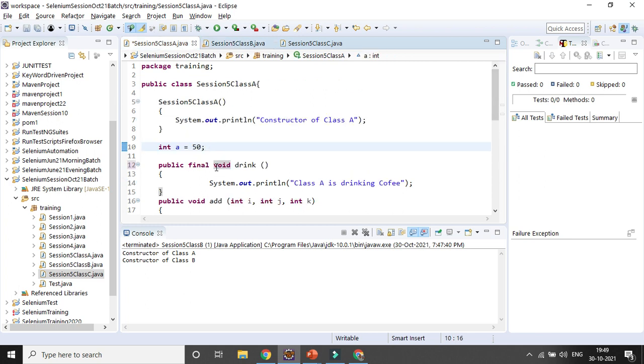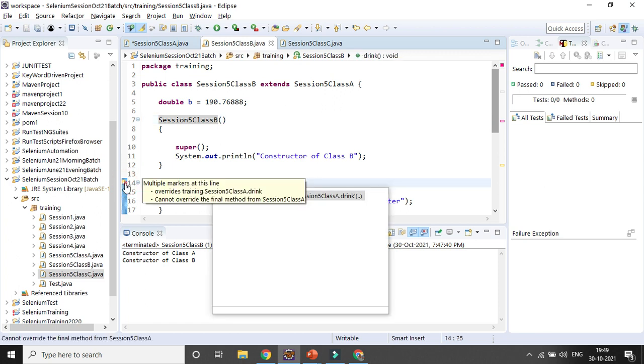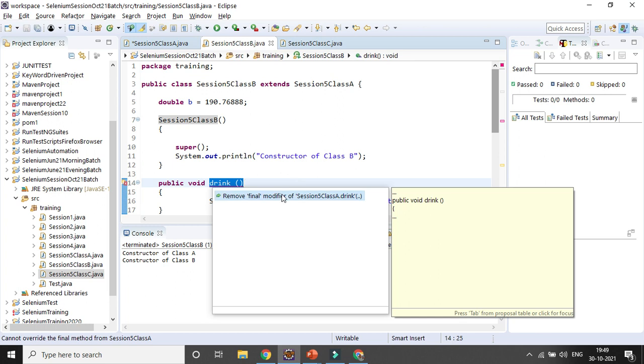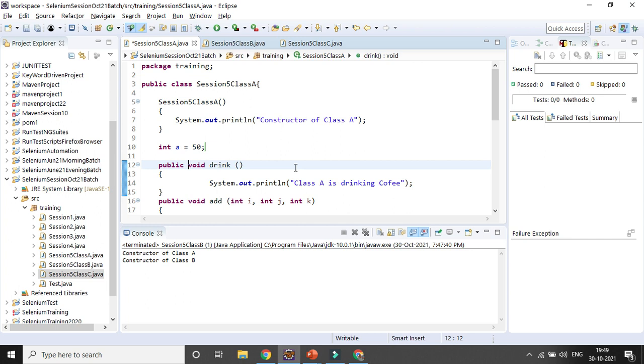because the parent class is the parent. But the child is using the parent's properties, so that is the reason the child has the problem, and the error message appears immediately. You can see the suggestion here: remove the final modifier from the parent class. If you remove it, the error message will be resolved in the child class.